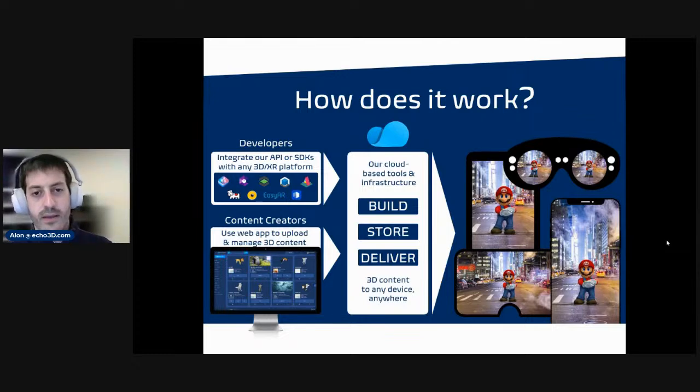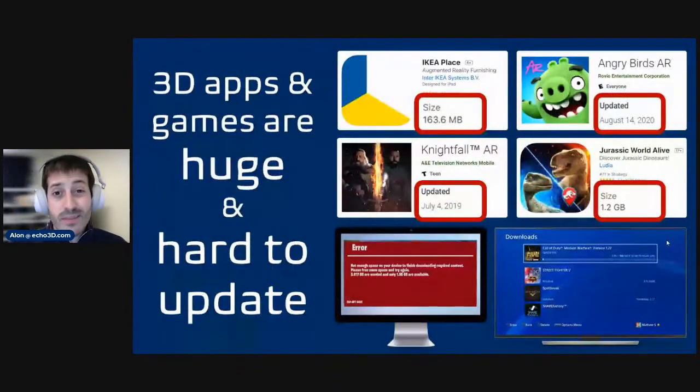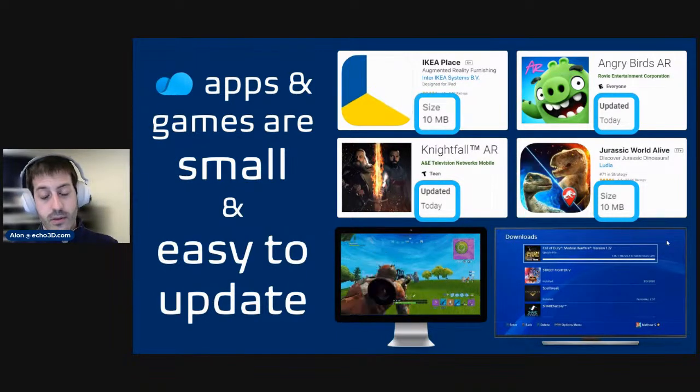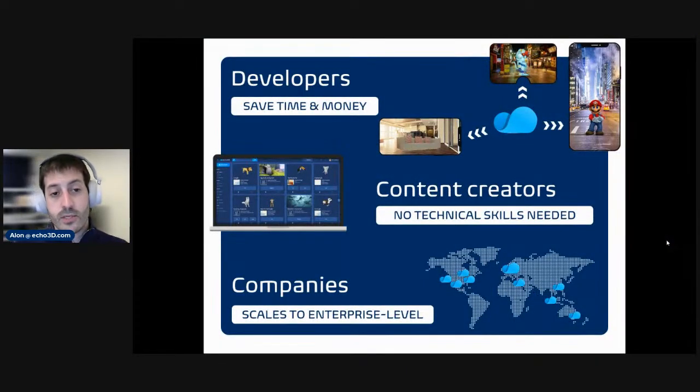And we saw a lot of the creative tools that you don't need to be a coder to use, like the entire console and how you can upload content. And then we at Echo build, store, and deliver those assets to any device out there. So that's a really powerful tool at your disposal that you can build applications really quickly. That also means that if you're building really big games that are really hard to update, by using Echo, suddenly all these games and applications become really small and really easy to update, like we just saw in the example we shared. We saw that developers save time and money in building their applications. Content creators need no technical skills to upload content, manage content, and companies can scale to enterprise level by sending assets all over the world.